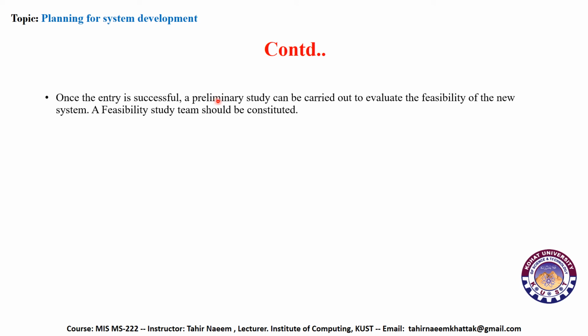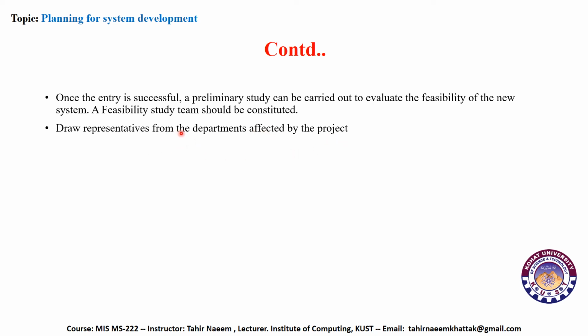Once the entry is successful, a preliminary study can be carried out to evaluate the feasibility of the new system. A feasibility study should be considered. So whenever you want to make a successful entry, you do a preliminary study and write a feasibility study on whether the system will be feasible or not. There are representatives from departments affected by the project.